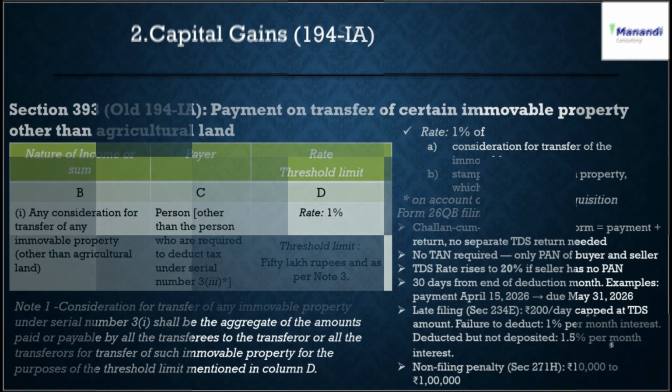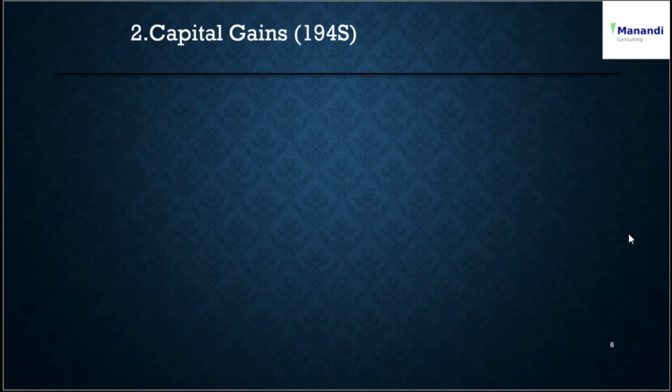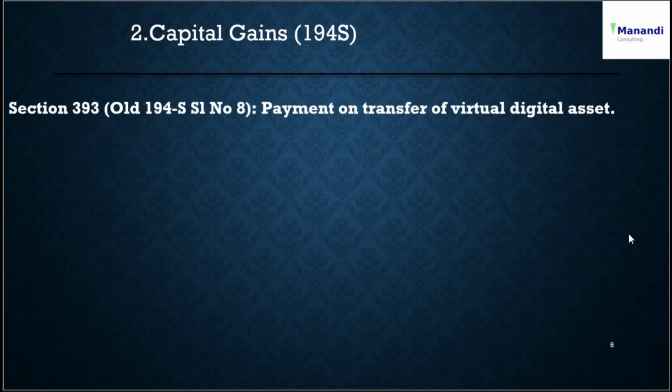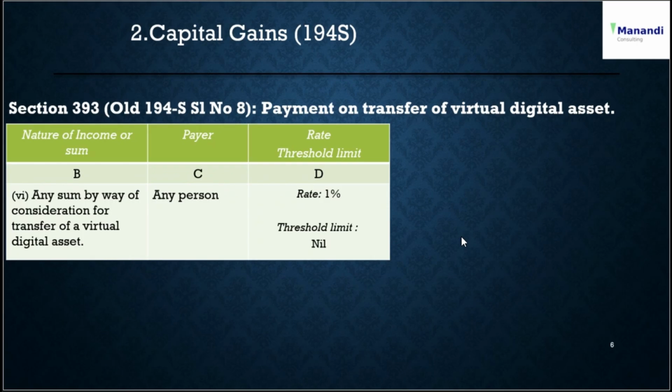So let's move on to the next section, 194S, which is under capital gains. This is the same as section 393; the old section is 194S, serial number 8, which relates to payment on transfer of virtual digital asset. The nature of income is any sum by way of consideration for transfer of a virtual digital asset. Payer can be any person, and the rate is 1%. Threshold limit is nil.